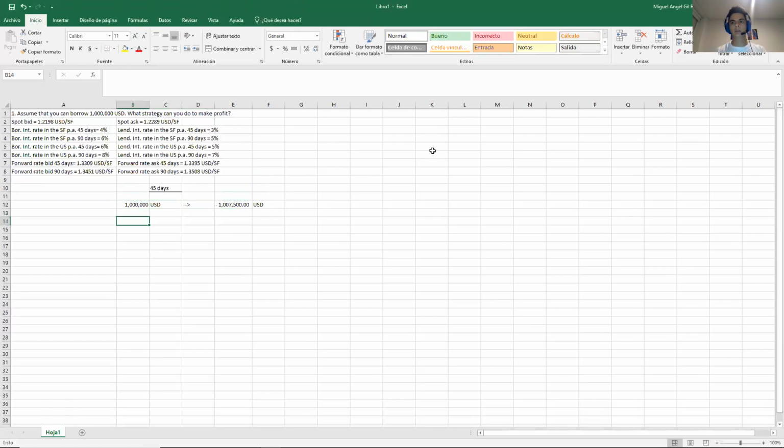So now I need to simulate my investment in Switzerland and see if it is worth doing the CIA or not. So how can I convert my dollars today to Swiss francs? I need to use the spot rate because that is today. Remember, this is the present. This is the future. So in the present, it's always spot. So it will be either bid or ask.